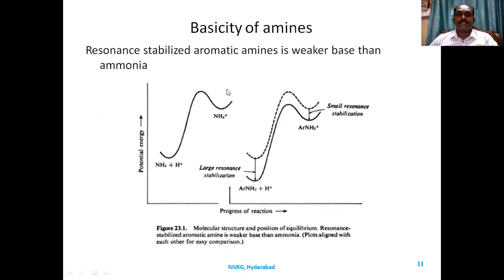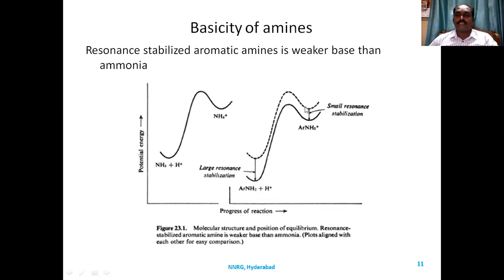If you see the resonance structures of amines, ammonia, when it accepts a proton, gives rise to the ammonium ion. We know that it is more stable. But when you see these aromatic amines, we know that there is a stabilization in aniline because of the aromatic benzene ring. When it accepts a proton, it becomes the anilinium ion.